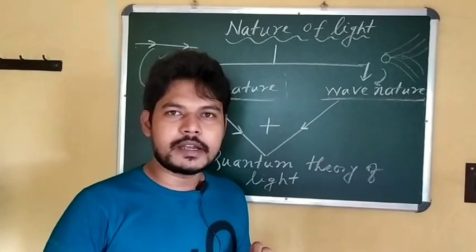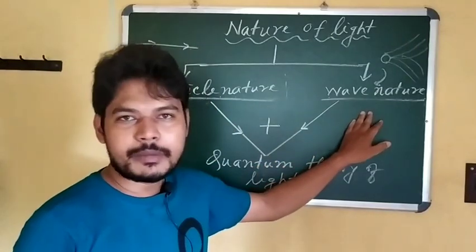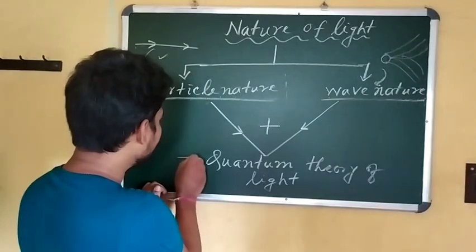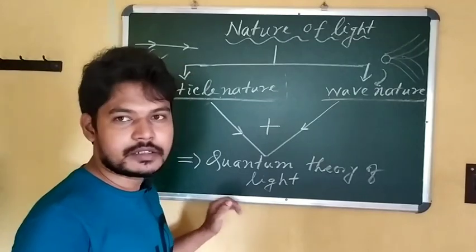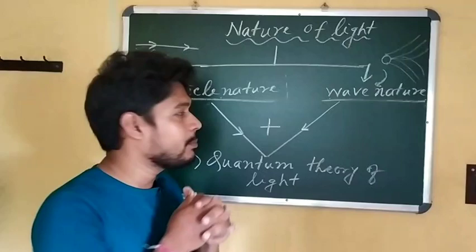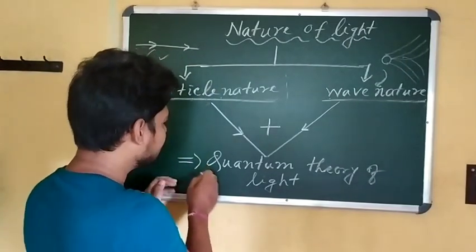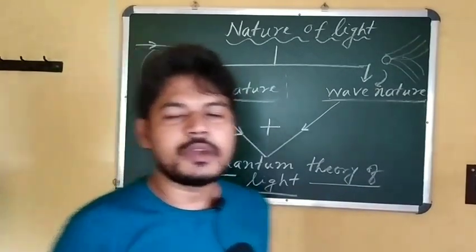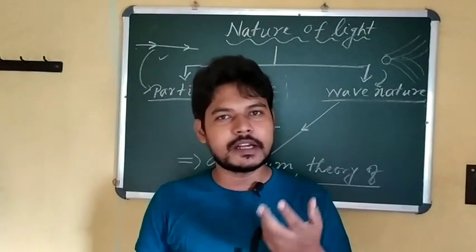But now in modern days our scientists combine these two, the particle nature and wave nature, and today we know the new theory of light, that is known as the quantum theory of light, which combines both the particle and wave nature. So we will discuss it later in my further videos. I will explain this in detail.